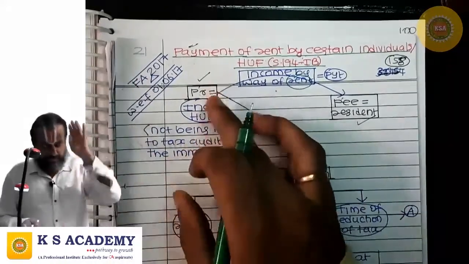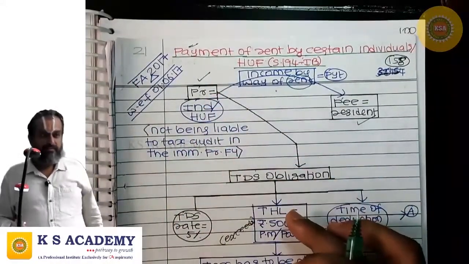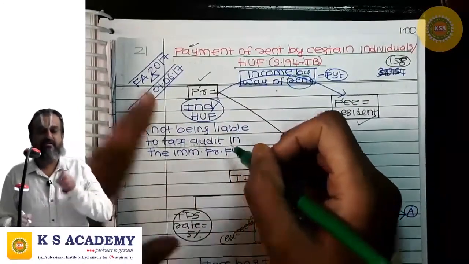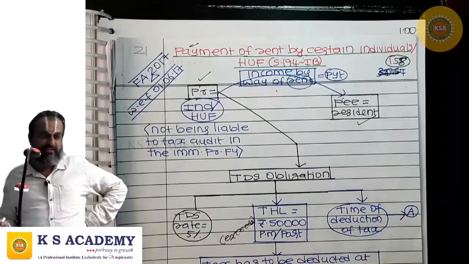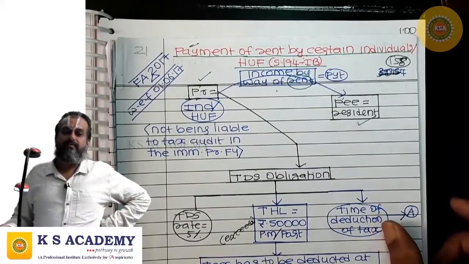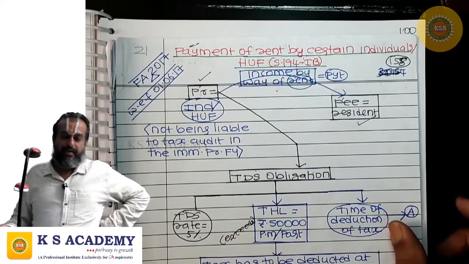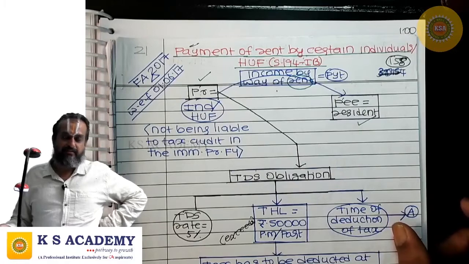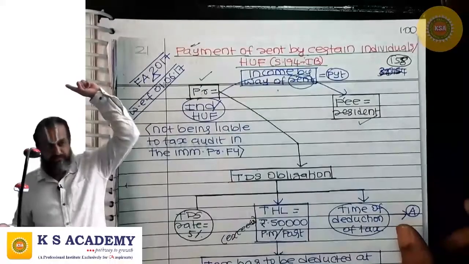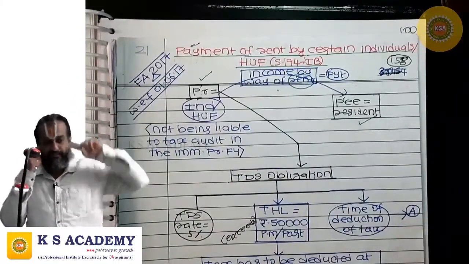But here the payer is an individual or HUF, not liable to tax audit in the immediately preceding financial year. If the payer individual was liable to tax audit in the immediately preceding financial year, and he is paying rent, this section will not come. Which section will come? That section, 194I, shall come.